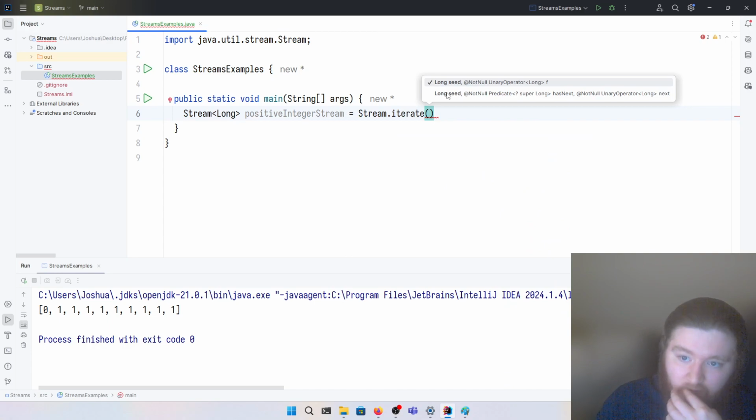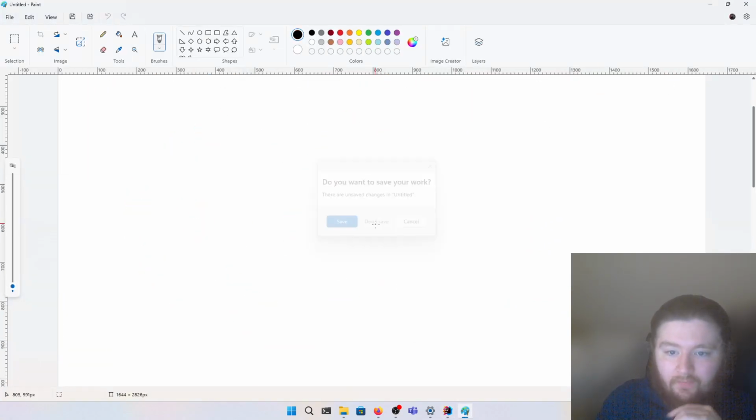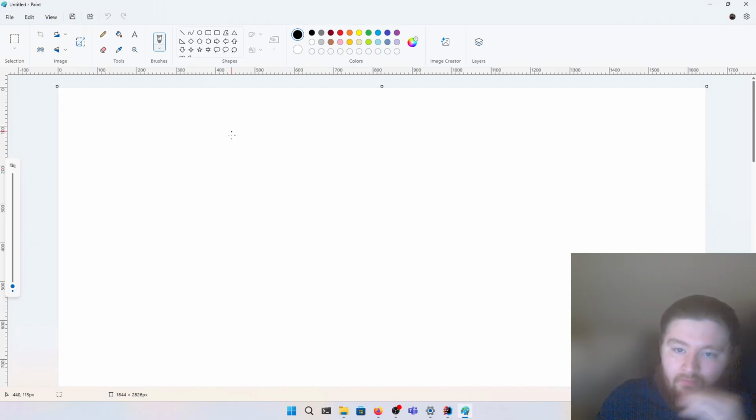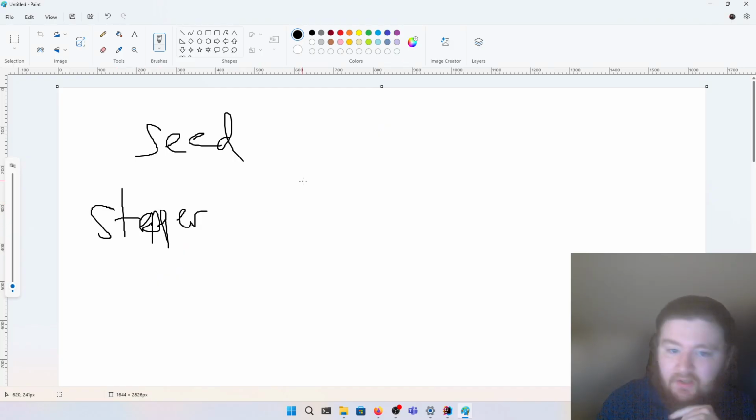The way the iterate method works is it has what's called a seed value and then a stepper. The seed is basically the starting value.